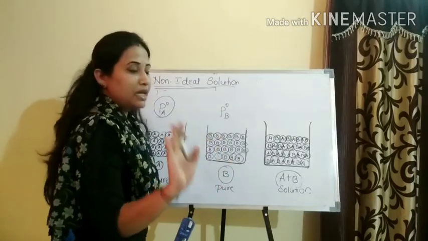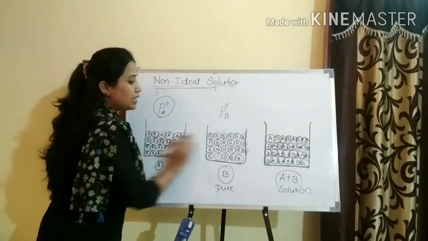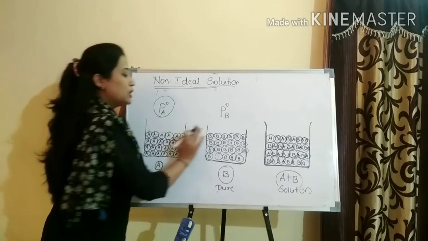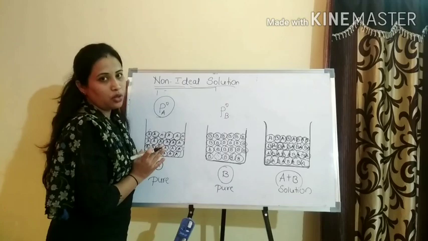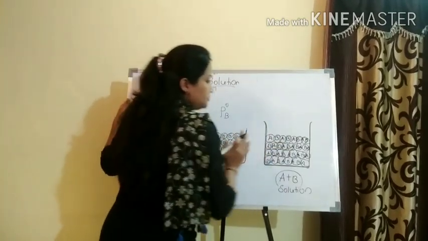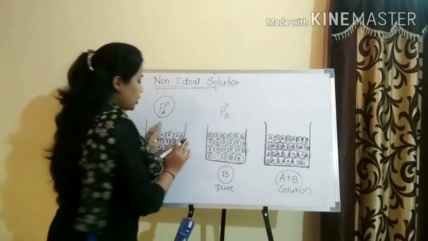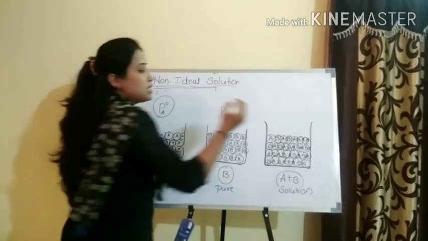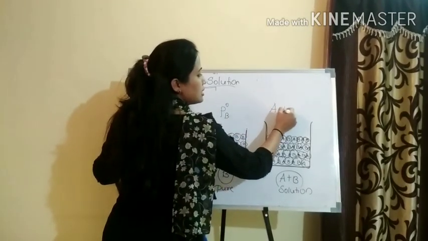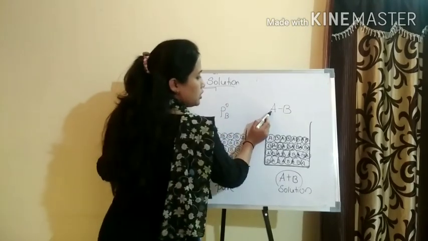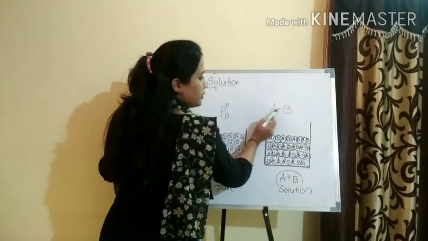It only depends on the interaction, whether AA molecules are strongly held or not, whether BB molecules are strongly held or not. Now come here. When I mix the B component with A, obviously there occurs a bond, that is AB. A molecules try to form a bond with the B molecules.